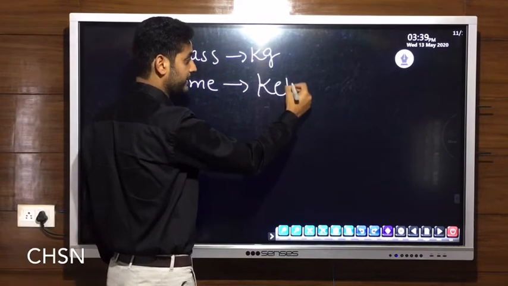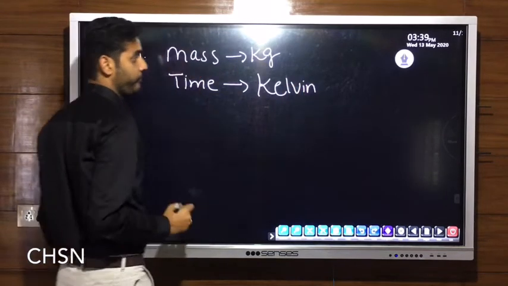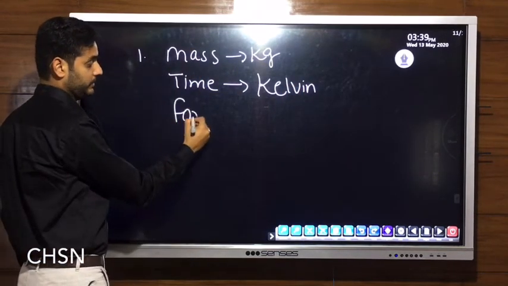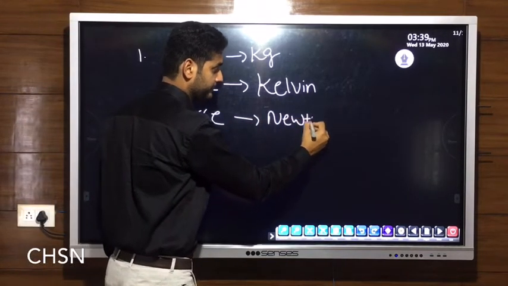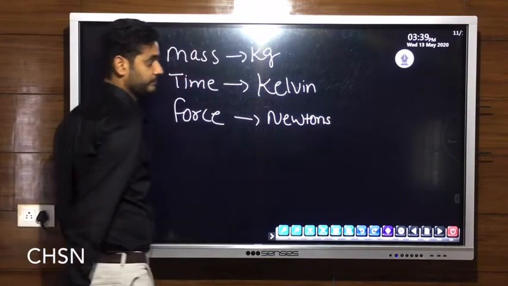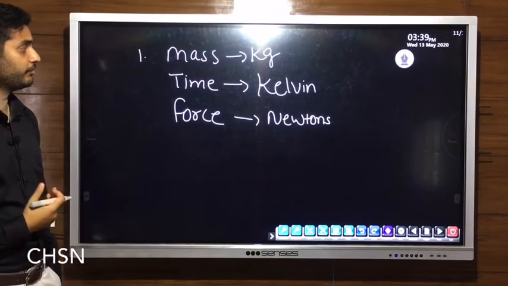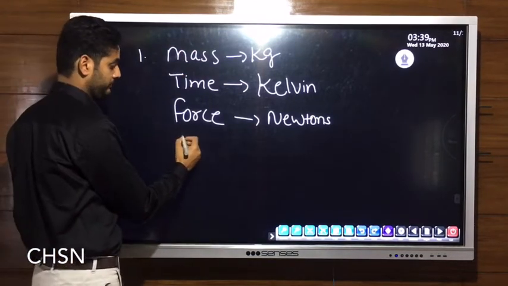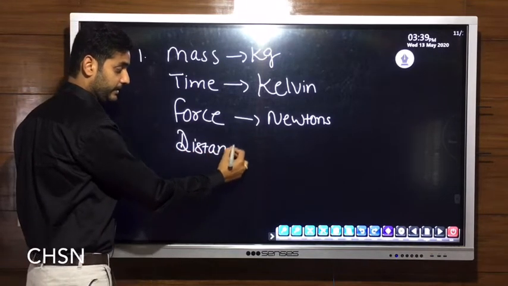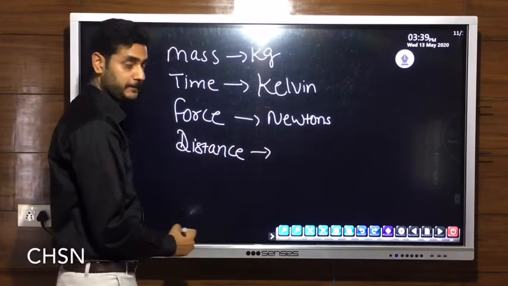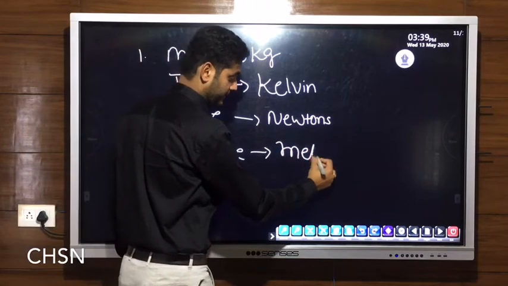We have a Kelvin scale. Then we have force. Force is measured in Newton. We have a number of physical quantities. Distance: in the SI system of unit, distance is measured in meters.